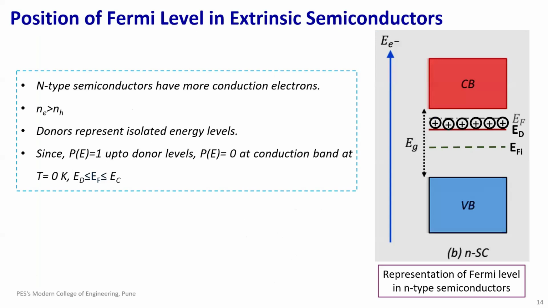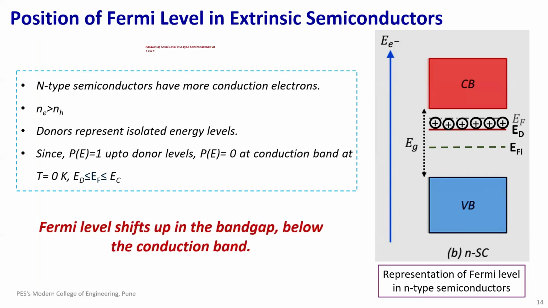Now let's see what happens when we dope the semiconductor to make it n-type by adding donor atoms. These donor atoms add energy levels just below the conduction band, so electrons can easily jump into the conduction band. As a result, the probability of having electrons near the conduction band increases and the Fermi level shifts upwards closer to the conduction band edge.